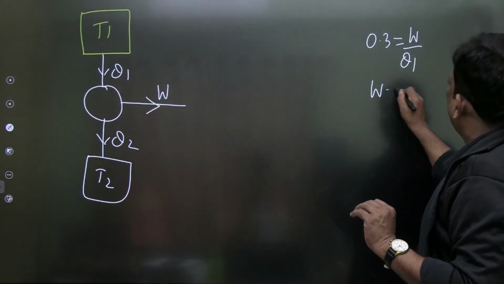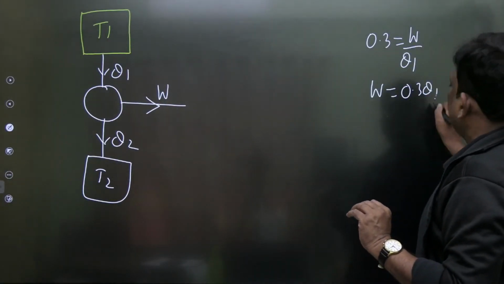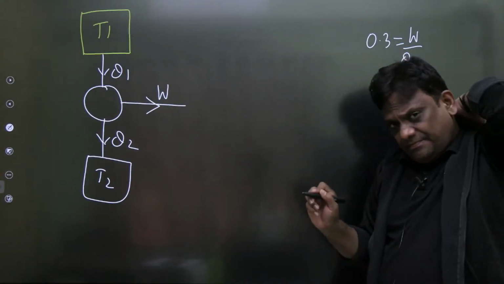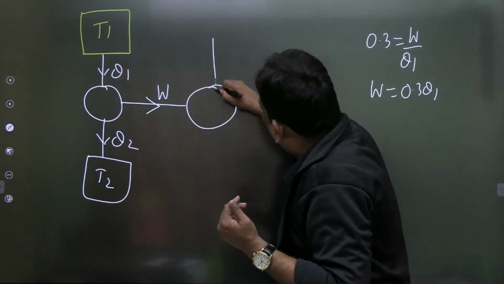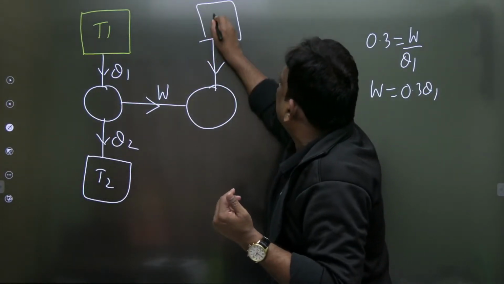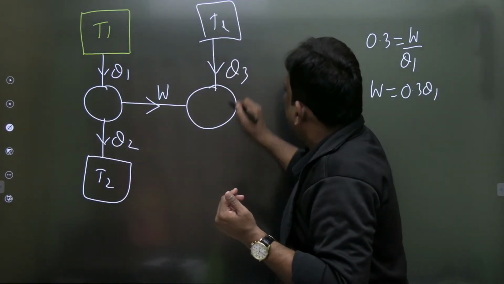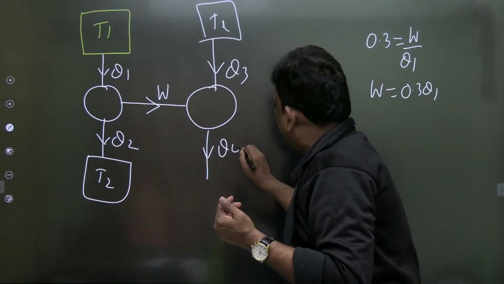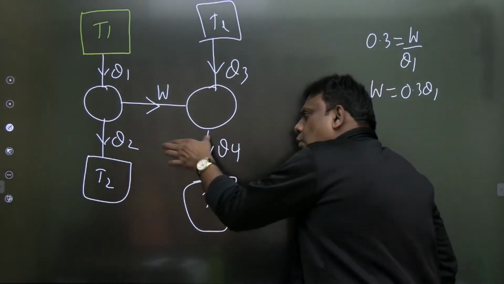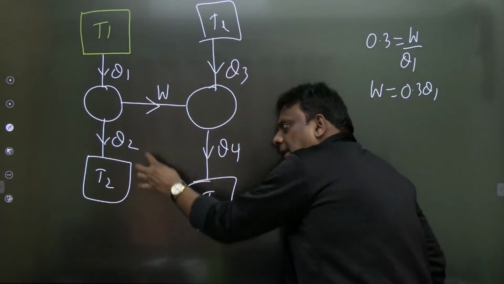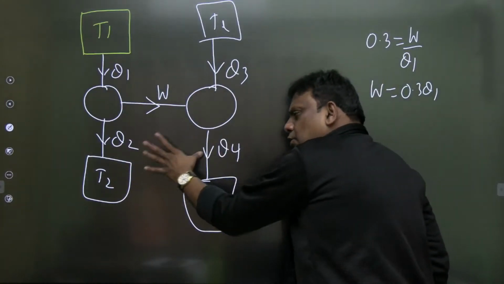So what will be W dear students? It is 0.3 Q1. Now the heat pump is taking Q3 from lower temperature and rejecting it to higher temperature, that is T4. And again he is asking what goes to the building, that is Q2 plus Q4.